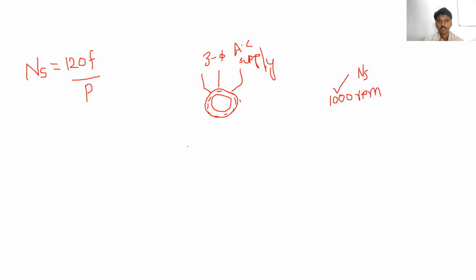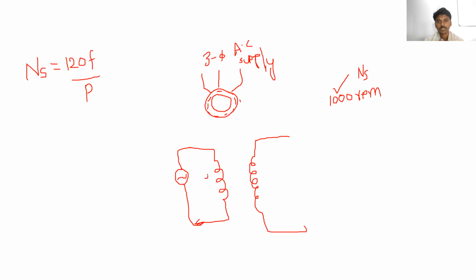Like a transformer, for example. This is the primary winding and this is the secondary winding. Clear? We are giving the electrical supply only to the primary winding. Then what will happen?